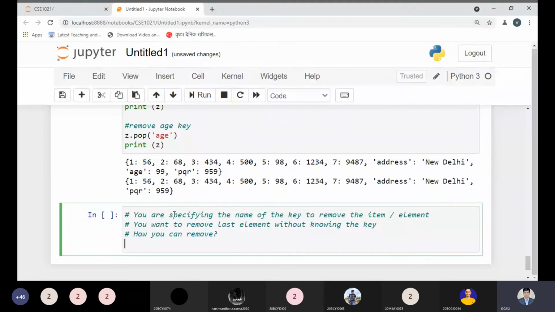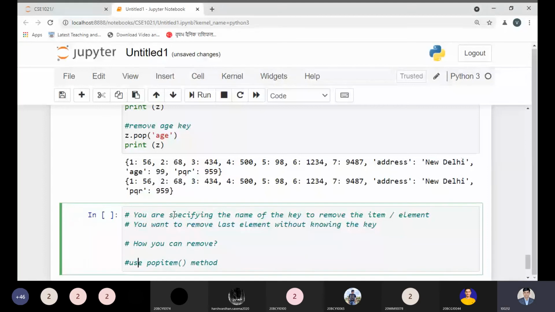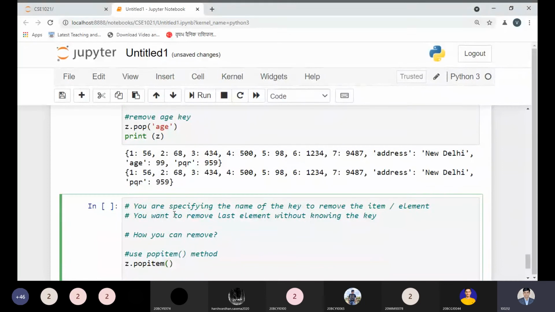So how can we use it? At that time you need to use the popitem method. By this method you can do this activity without passing a key. Let me type jet.popitem. We need not pass any value over here. This is the point you need to keep in mind. If I do so, what would be the output? Let me print jet.